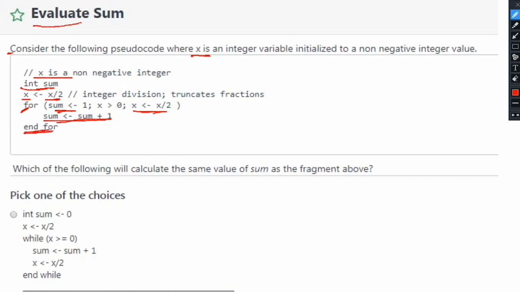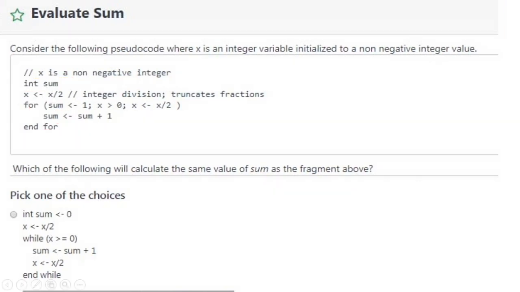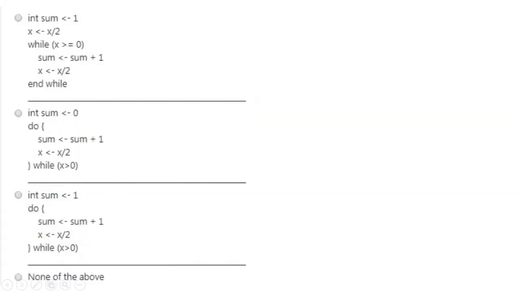And the question asked is: which of the following will calculate the same value of sum as the fragment above? Alright, and then there are 4 choices given. This is the first choice and these are the rest of the choices.